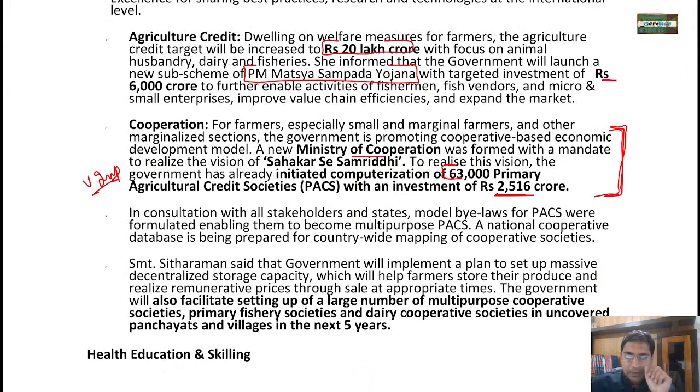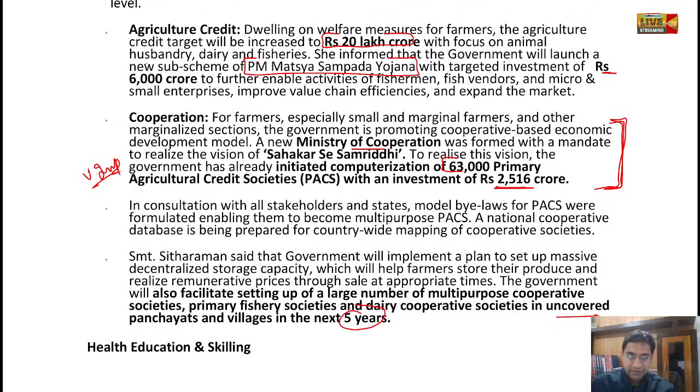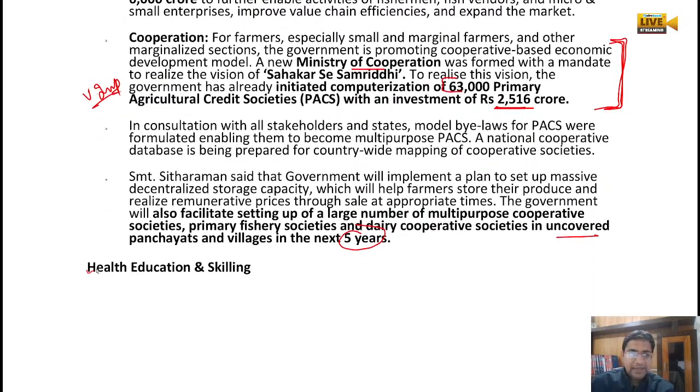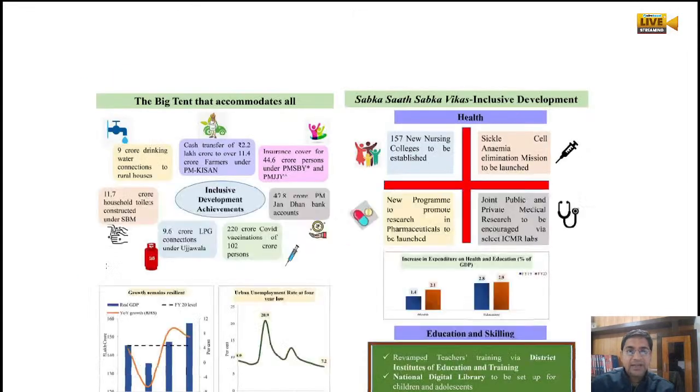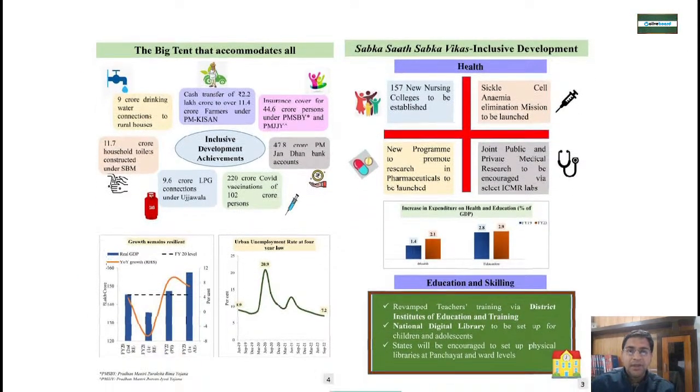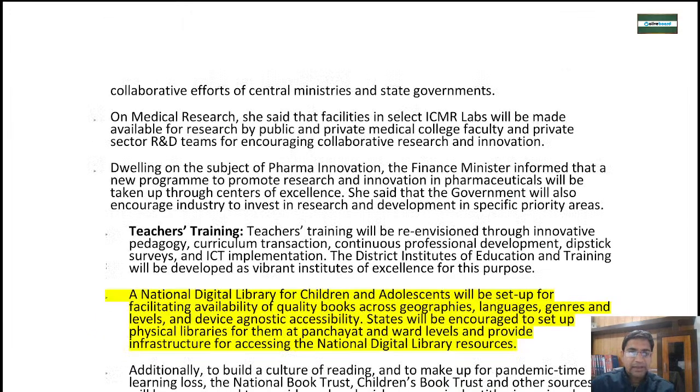Then this Ministry of Cooperation will also be facilitating the cooperative society formation, primary fishery society, dairy cooperative society. All those societies which are uncovered will be covered in the coming 5 years. Now, health, health education and skilling.